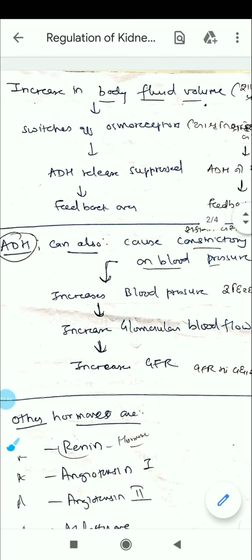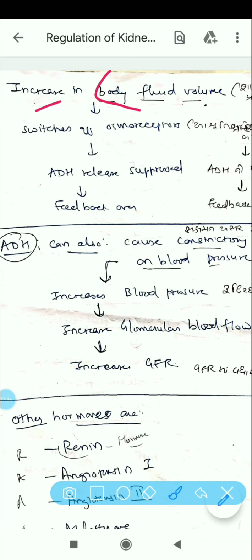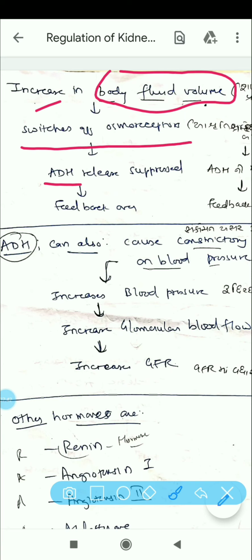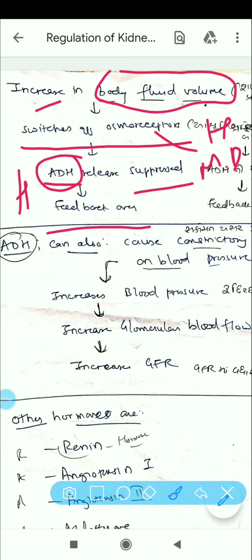So if there is an increase in body fluid volume, then it will switch off the osmoreceptor and ADH release will be suppressed and the feedback gets over. That is, let's say there is more than normal water, so the osmoreceptors we have in the hypothalamus and macula densa will be switched off, and ADH release from the hypothalamus will be switched off, and that's why the feedback will be over.